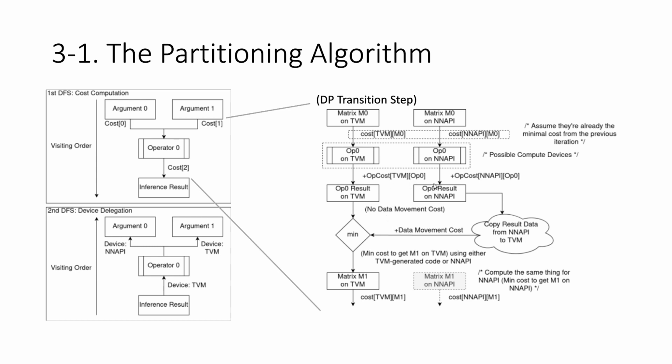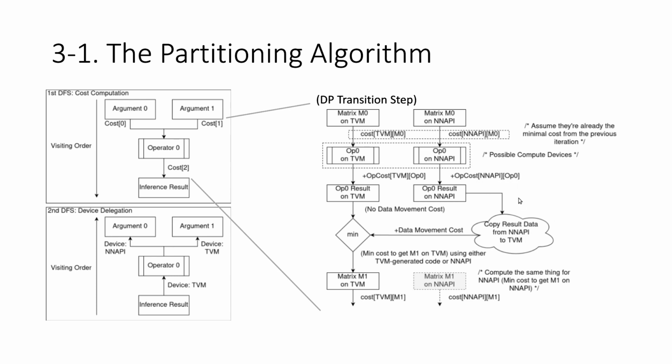For another possibility, we compute OP0 on an API. So again, we need to get the cost to produce M0 on an API, and we add to it the cost to perform OP0 on an API.